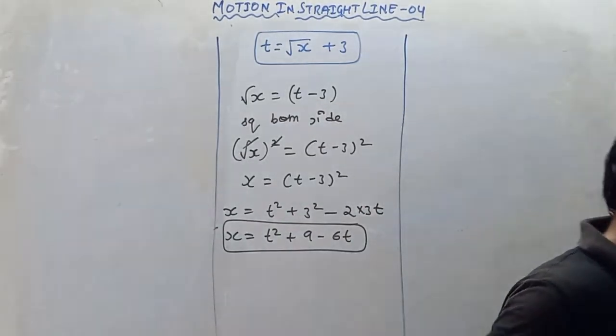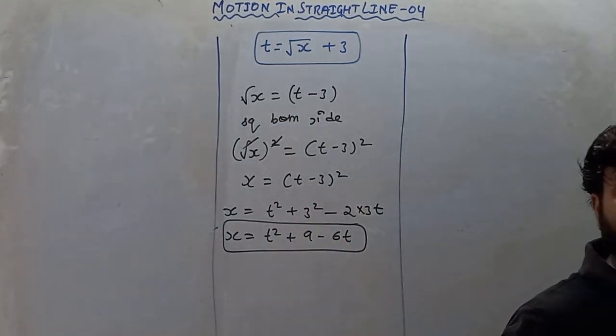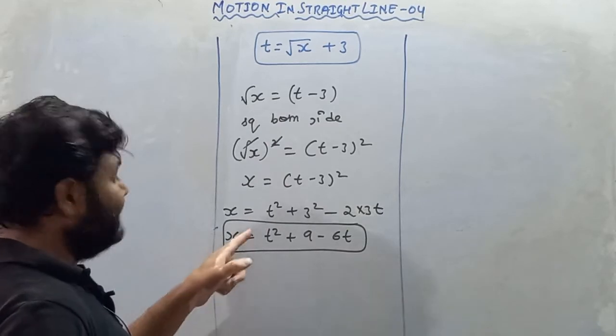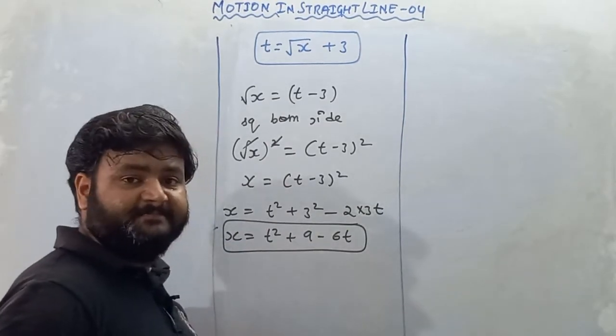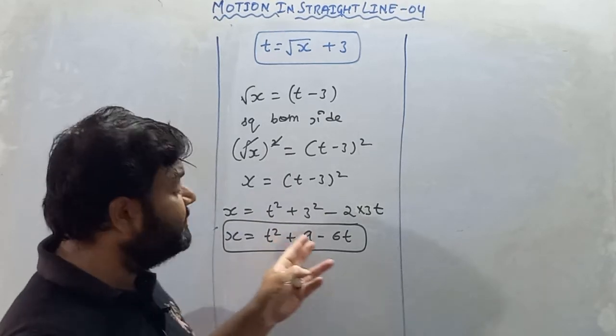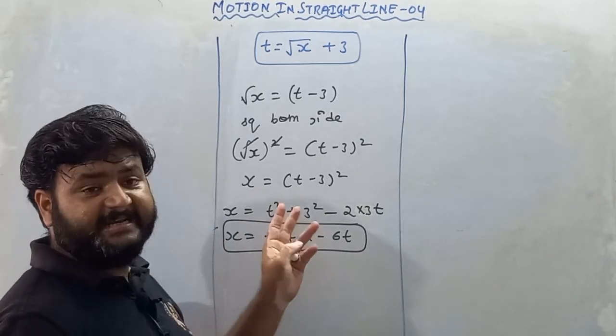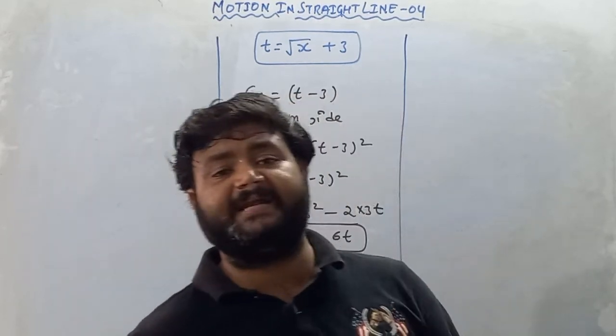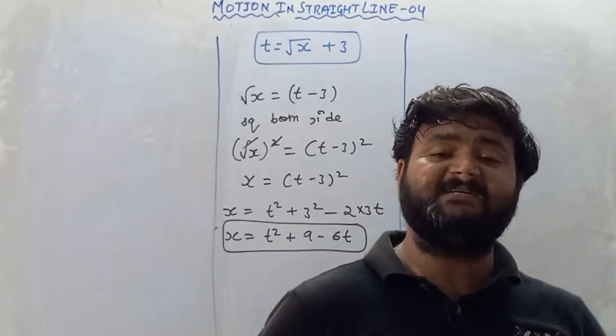The question is, find the displacement of the particle when its velocity is 0. So this is the equation of displacement, but in this equation, displacement is in terms of t. They are saying find the displacement when its velocity is 0, so try to find the velocity first.